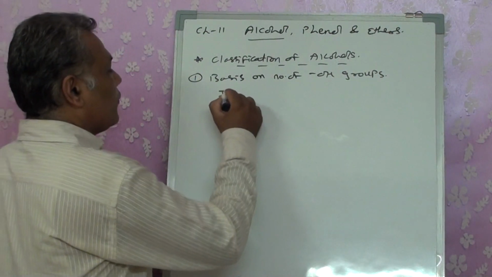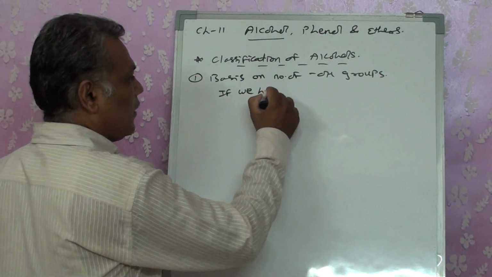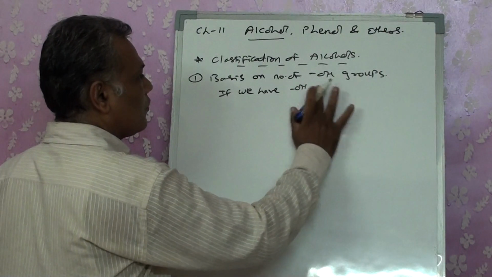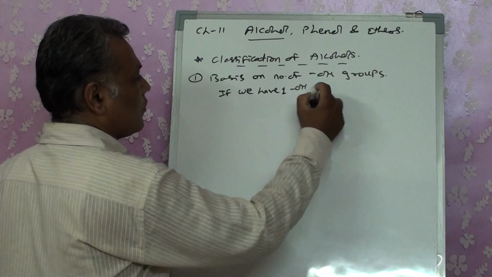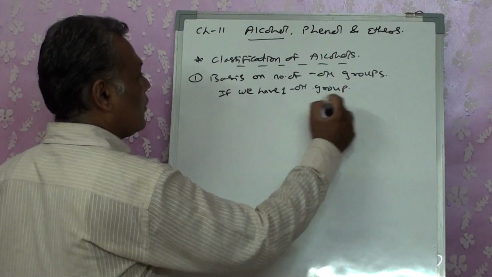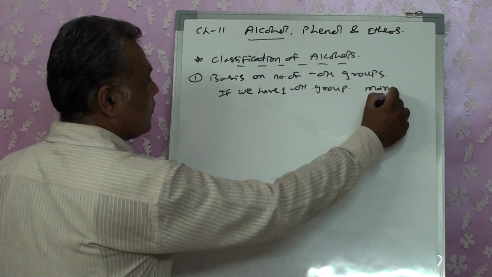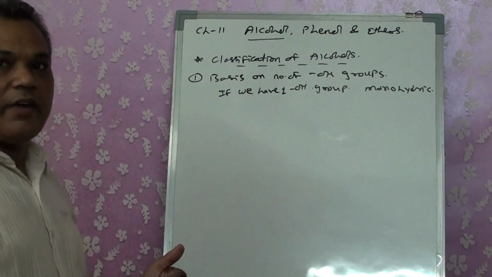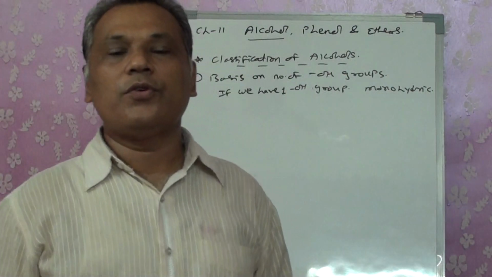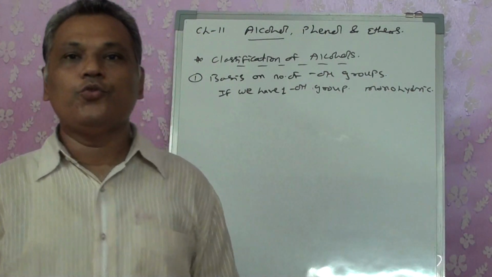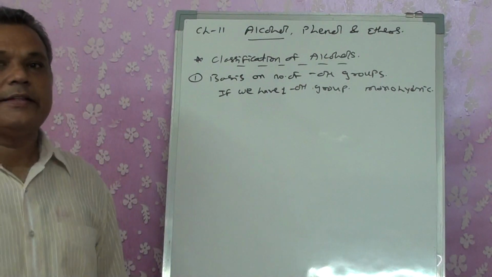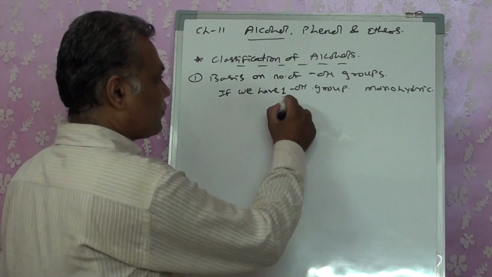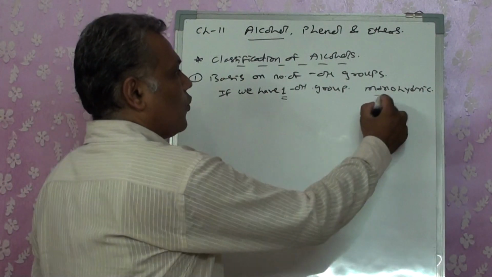Now, if we have one OH group, we term it as monohydric. See, when we had one halogen group, we termed it as monohalide, right? Two halogens, dihalide. Three, trihalide. Similarly, here when we have one OH group, we term it as monohydric alcohol.